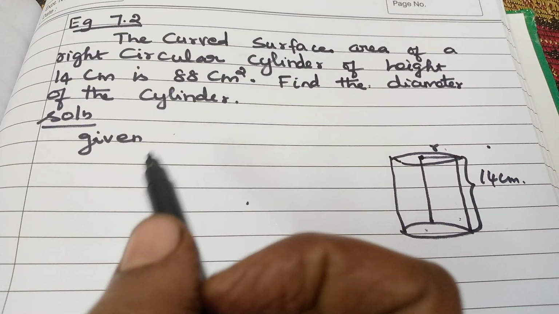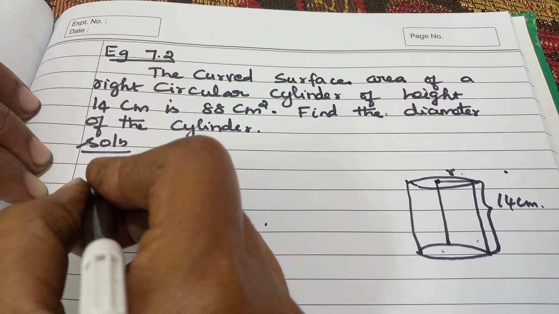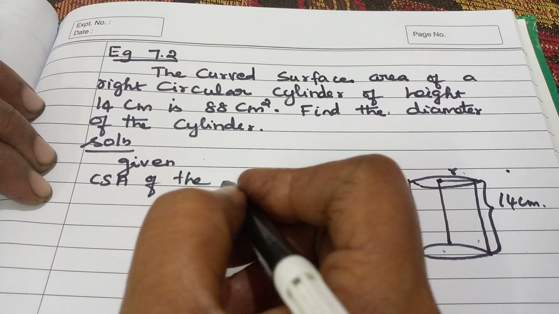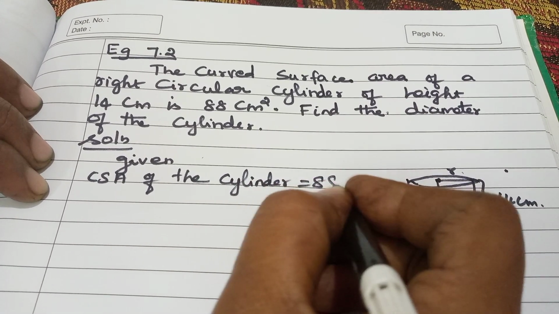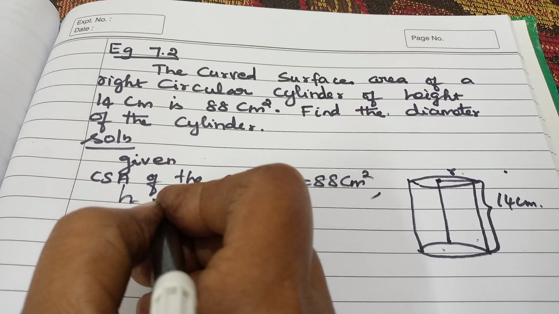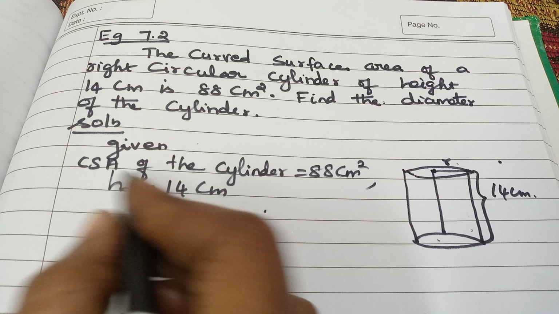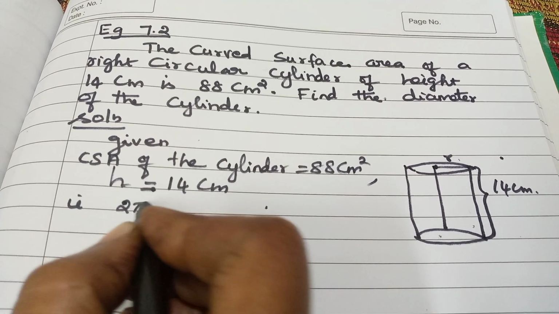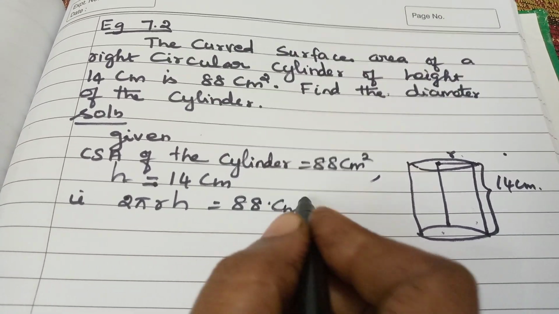So what are the values given? Let us write. Given, curved surface area means CSA of the cylinder equal to 88 centimeter square, comma, height of the cylinder, height is equal to 14 centimeter. CSA of the cylinder means 2 pi rh, that is 2 pi rh is equal to 88 centimeter square.